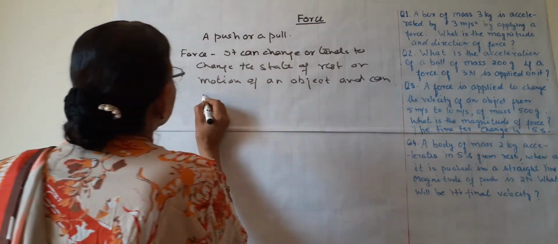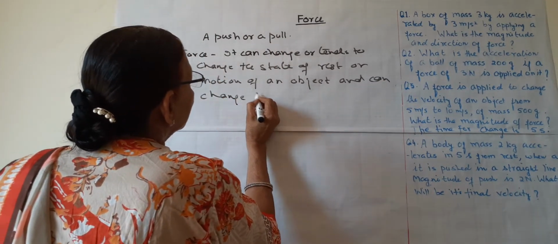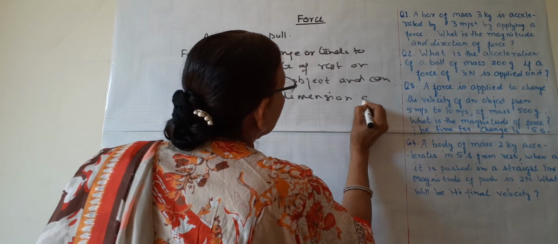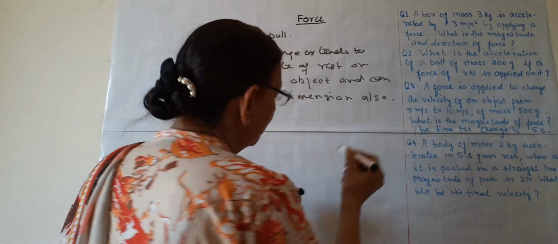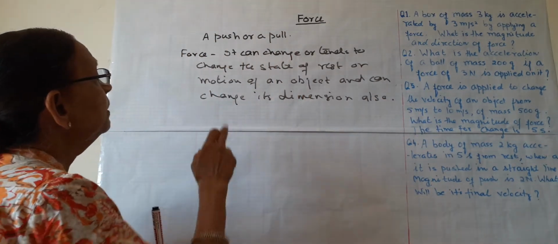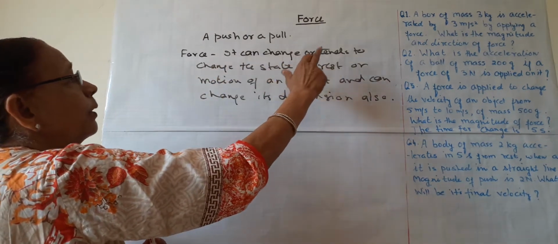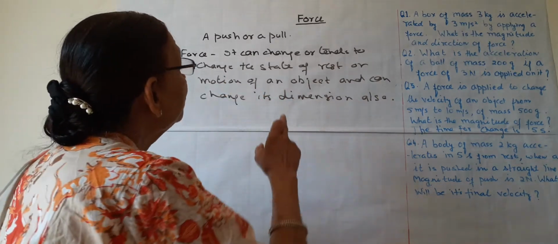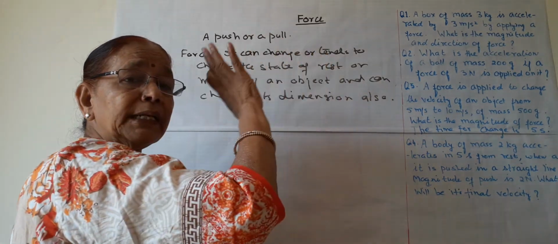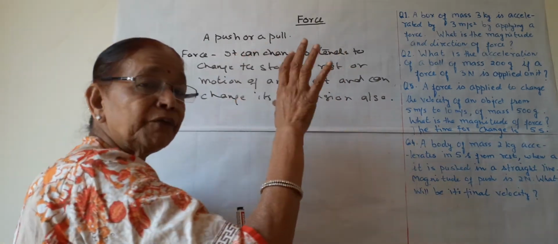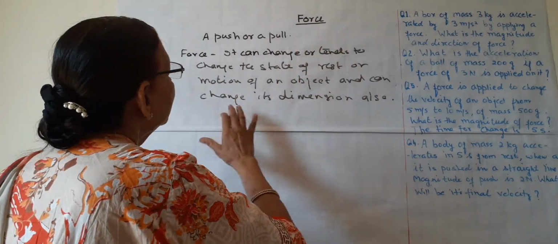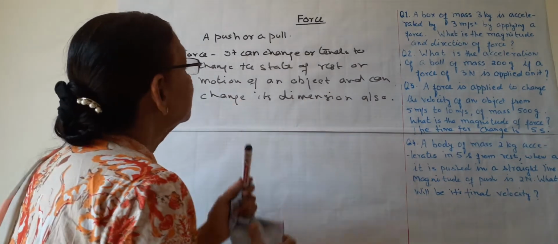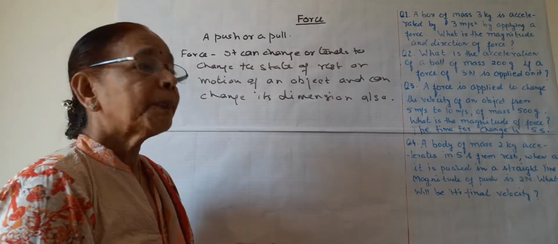As we have discussed in the effects of force, this is the definition: force can change or tends to change the state of rest or motion of an object. If the body is at rest, by force it can move. If it is moving, by force it can be stopped, and it can change its dimension, as we have seen with this spring. So this is the definition of force.